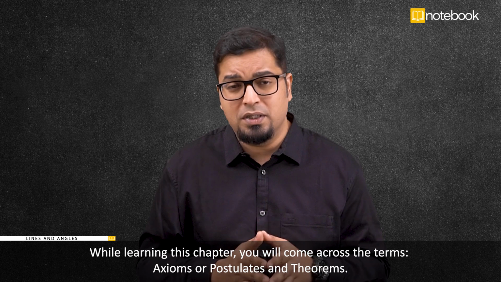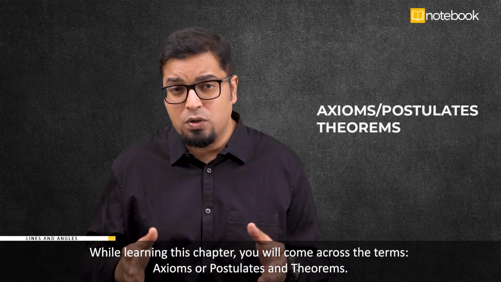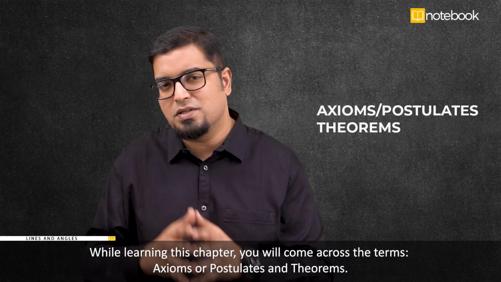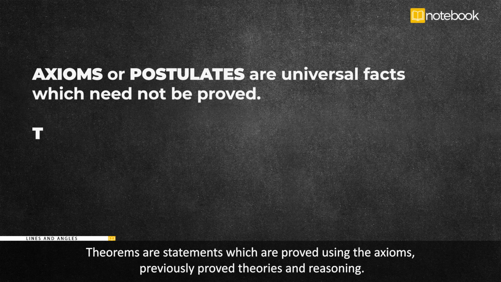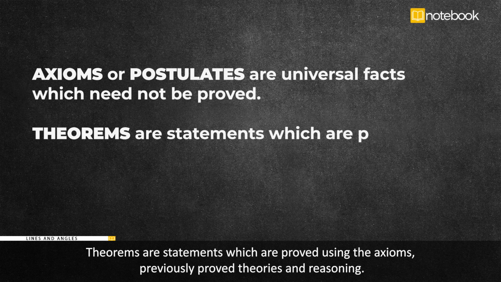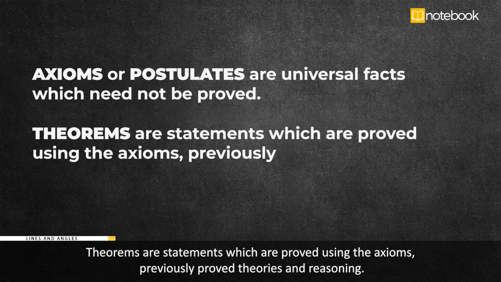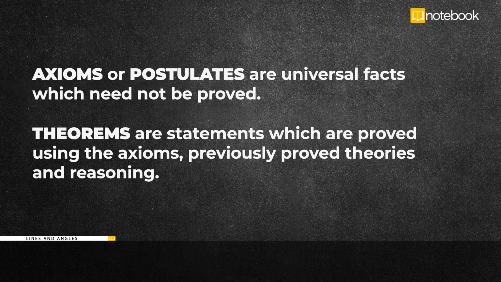While learning this chapter, you will come across the terms axioms or postulates and theorems. Axioms or postulates are universal facts which need not be proved. Theorems are statements which are proved using the axioms, previously proved theorems, and reasoning.